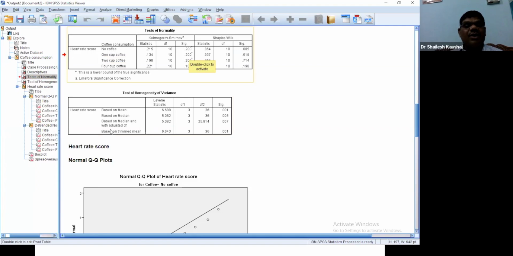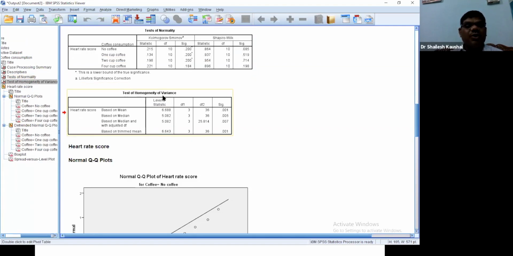Now we will check homogeneity. How will we check? From this table, the test of homogeneity of variance. For heart rate score, the significance is 0.001, which is less than 0.05. It means our data is normal but not homogeneous. We need the significance value to be greater than 0.05, but here we are getting less than 0.05.